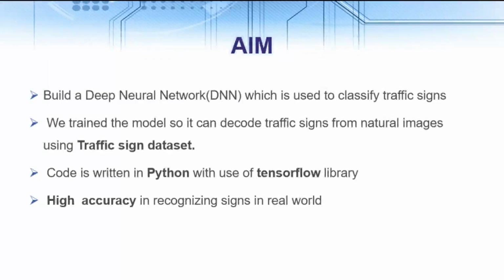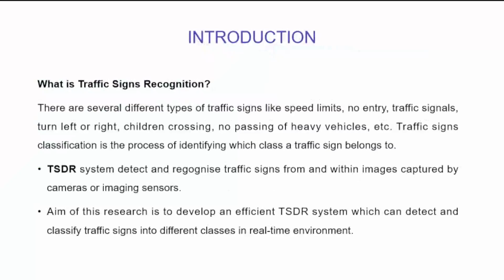The main objective of our project is to build a deep neural network which is used to classify traffic signs. We train the model so it can decode traffic signs from natural images using a traffic sign dataset. The code is written in Python with use of the TensorFlow library. The main aim of our project was to gain high accuracy in recognizing signs in the real world. So let's start with the introduction of our project.